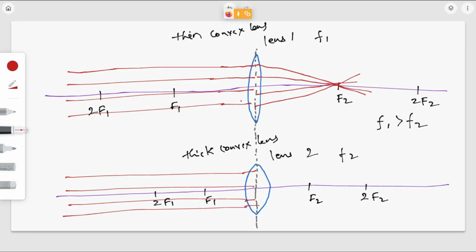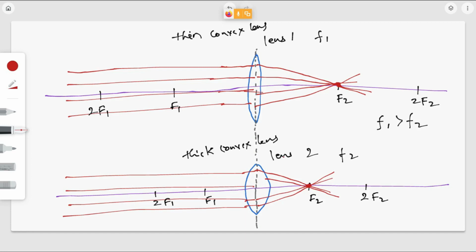Now this is the point of convergence. All these rays pass through this point. What about this second lens? Again f2, right? All the rays will just pass through this f2.